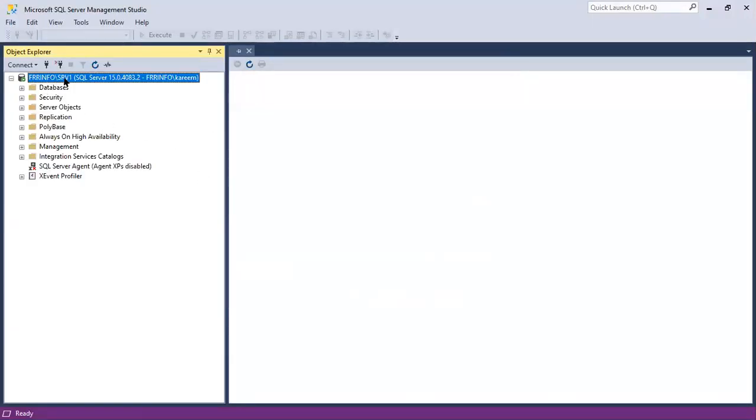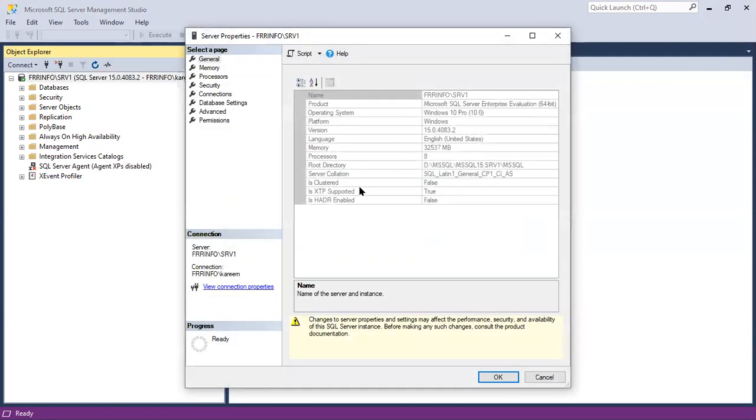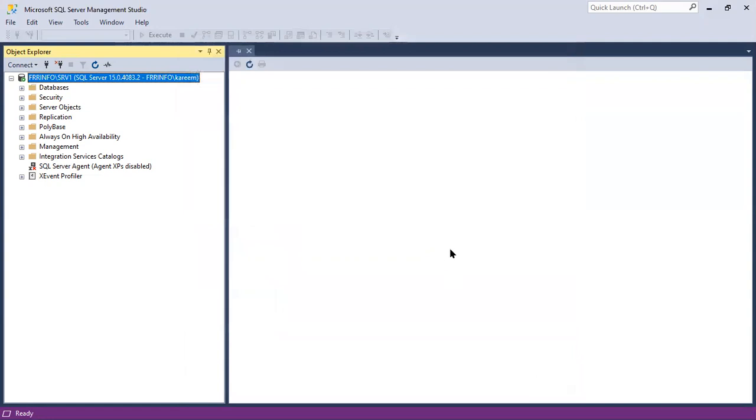Check here, server name is what? Yes, RV1. 15.0 version, it is the 2019 version. We can right click, properties, as we have seen, and check Is Clustered: false. It is a standalone environment.